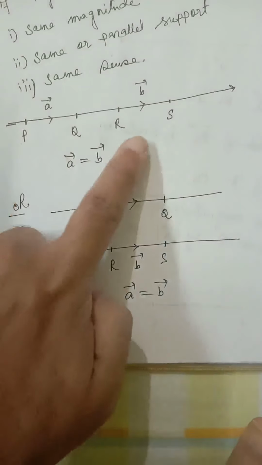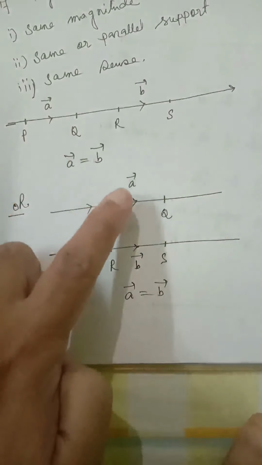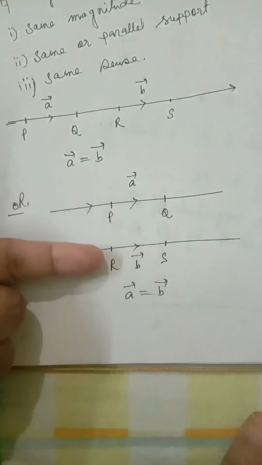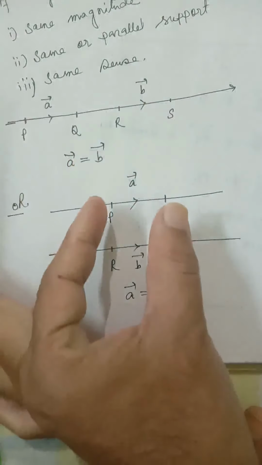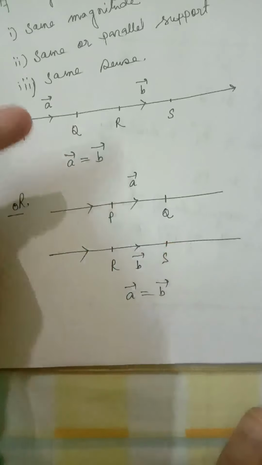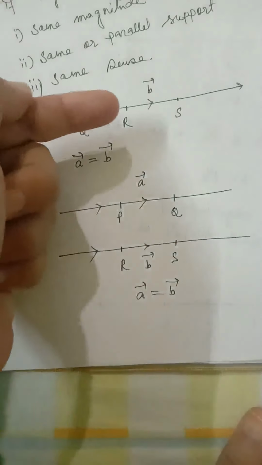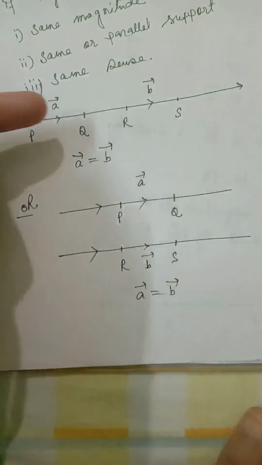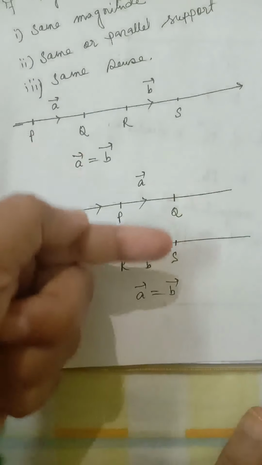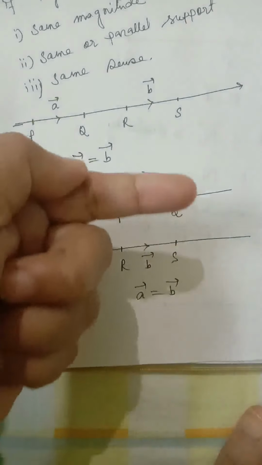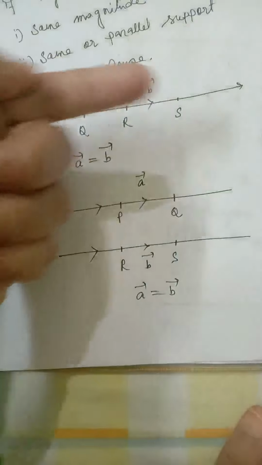Here A and B have the same support. Here A and B have parallel supports. Length is the same: the length of PQ and the length of RS are equal. Here also the length of PQ and RS are equal. Direction, you can see from P to Q, R to S, that is the same direction. Here also the direction of PQ and RS, the direction of A and B are the same, and therefore A and B are equal. Here also A and B are equal.